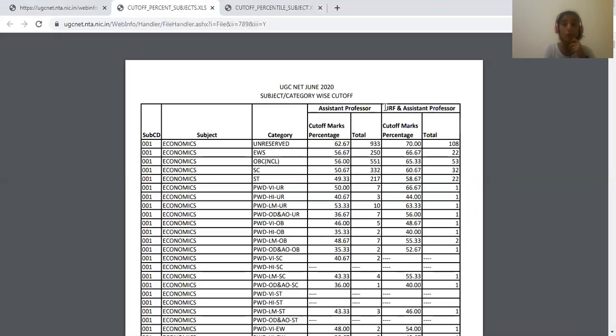If you had applied for both JRF and assistant professorship and your percentage is above 62.67 but less than 70, say somewhere between 64 or 65, in that case you will be eligible for only assistant professorship and not JRF, because for JRF you should have a percentage cutoff more than 70 for the economics paper.